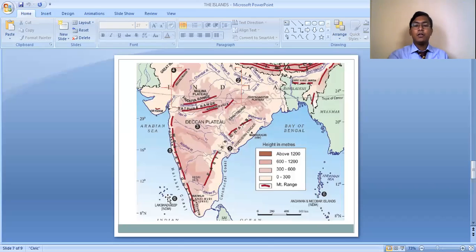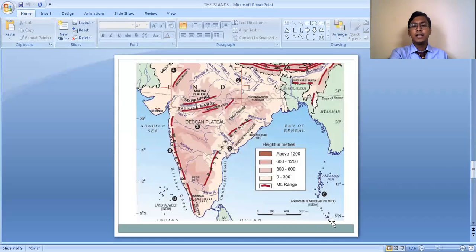On the right, you can see the Andaman and Nicobar Island group, an elongated island group from the north to the south, separated by a narrow channel of water. The northern part is known as the Andaman and the southern part as the Nicobar.